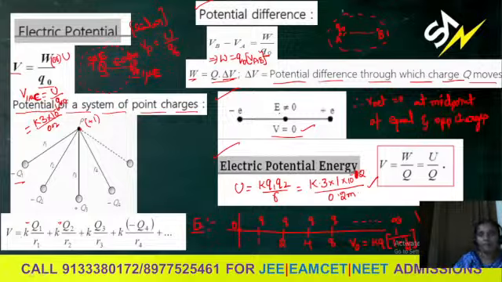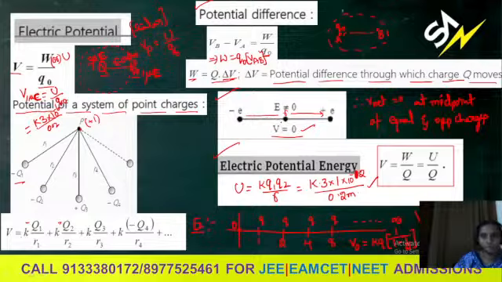If I give the distance between them as r, then from any charge at r by 2, potential is 0. But electric field intensity will not be 0, though they are equal and opposite charges.